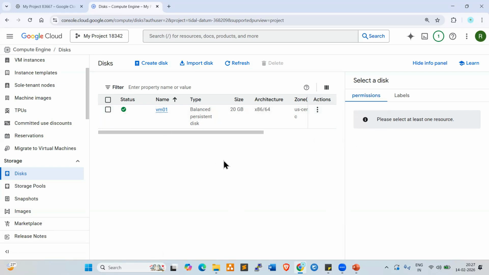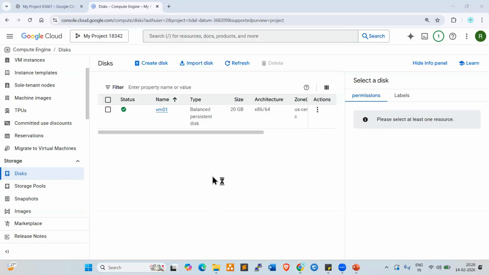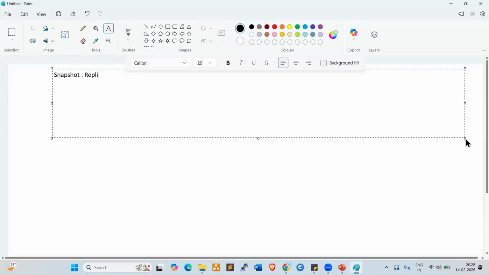How can we create snapshots? What are the important types available? Let's try to understand. First of all, what is a snapshot? It's a kind of backup, a copy of all the configurations and everything. A snapshot is a replica, a copy. It's a point in time. It's a backup copy, right?